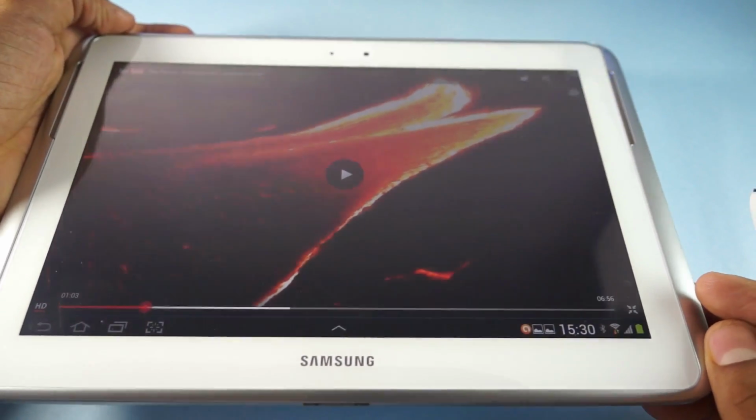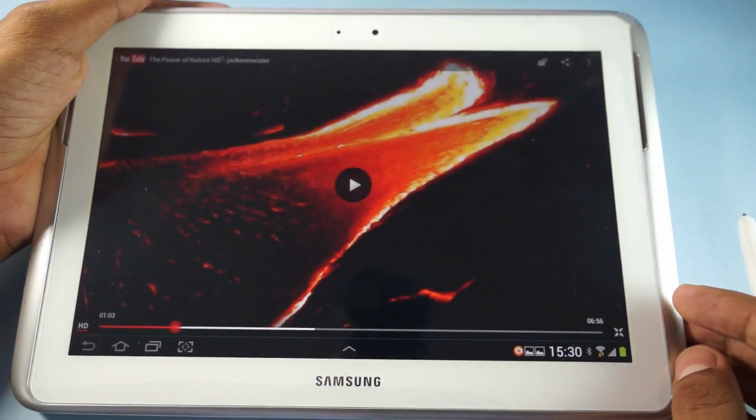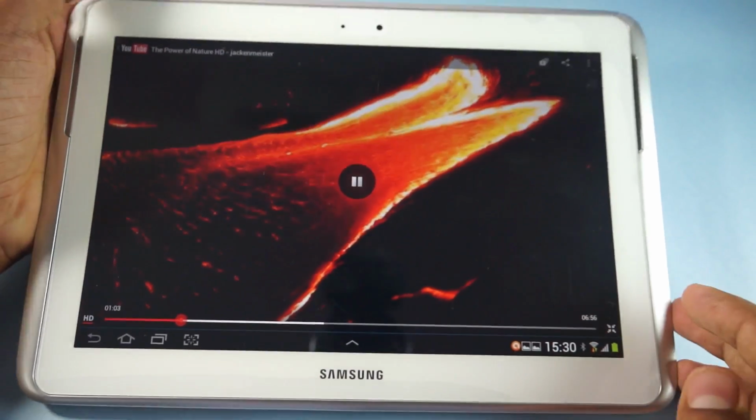And as you can check, we are going more than 90 degrees in the viewing angle, and still it has a good display quality.